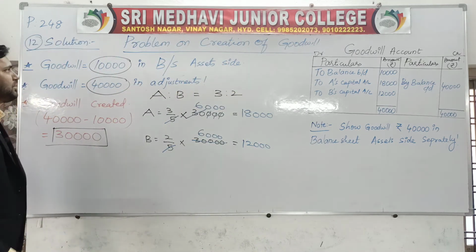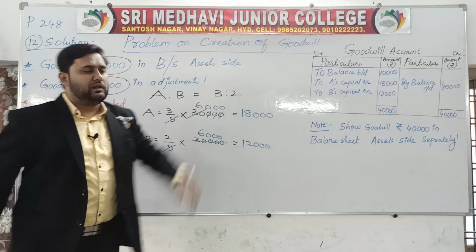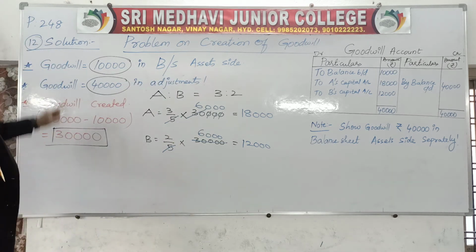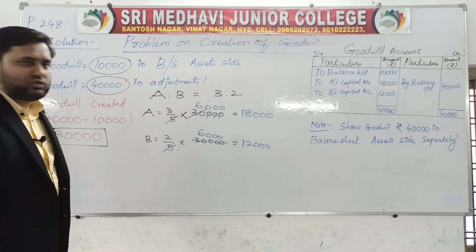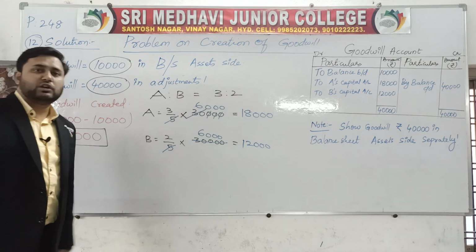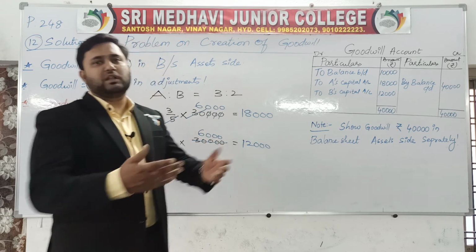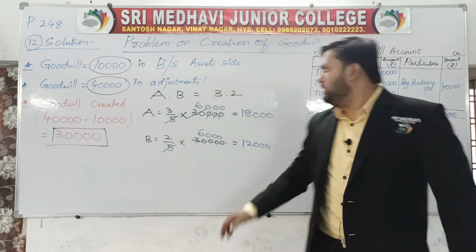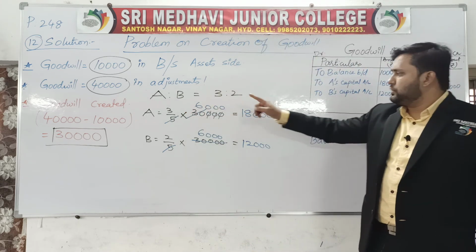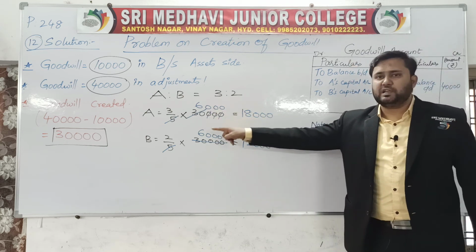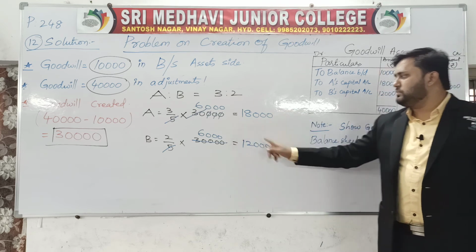This is the creation of goodwill problem. Problem on creation of goodwill. Goodwill 10,000 is given on the balance sheet asset side, whereas goodwill 40,000 is given in adjustments. So how much goodwill is created? 40,000 minus 10,000 is 30,000. Distribute this 30,000 to the partners according to the ratio 3:2, that is 3 by 5 and 2 by 5, A and B. 3 by 5 into 30,000, 2 by 5 into 30,000. If you simplify this, you will find A's goodwill is 18,000, B's goodwill is 12,000.